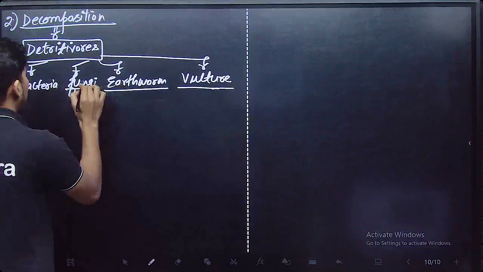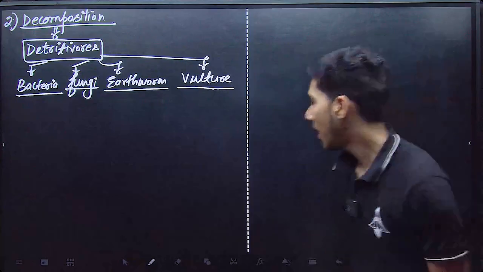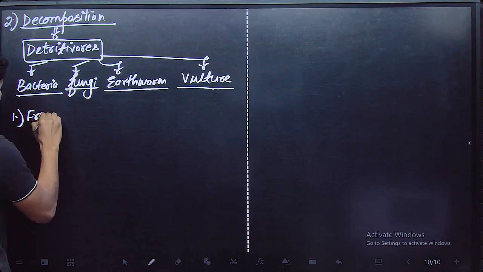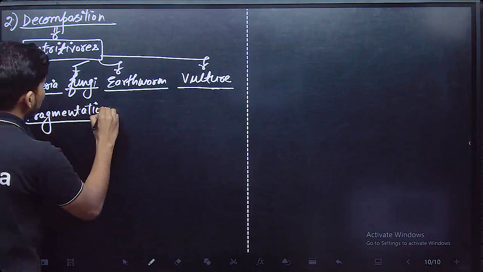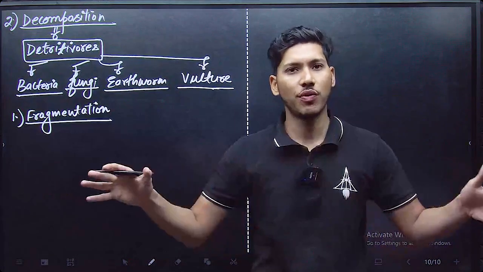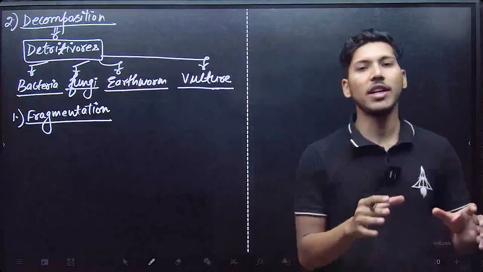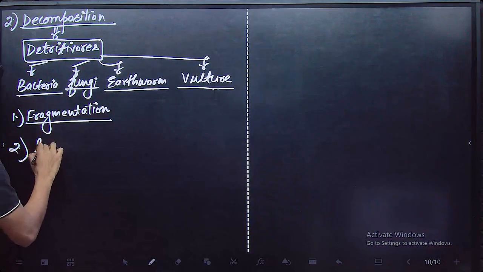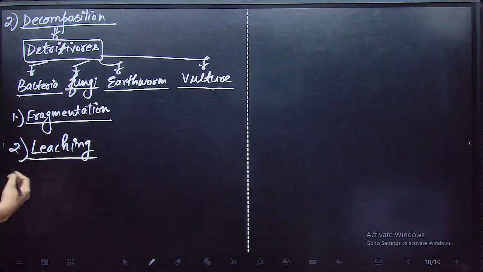Now let's begin. The process of decomposition is a 5-step process, and the first step is fragmentation. What do you mean by fragmentation? Fragmentation is basically the process of breakdown of the dead and decaying matter into smaller fragments. The fragments get degraded into smaller fragments in the first process. During the course of fragmentation, some materials are produced, and those are inorganic minerals.